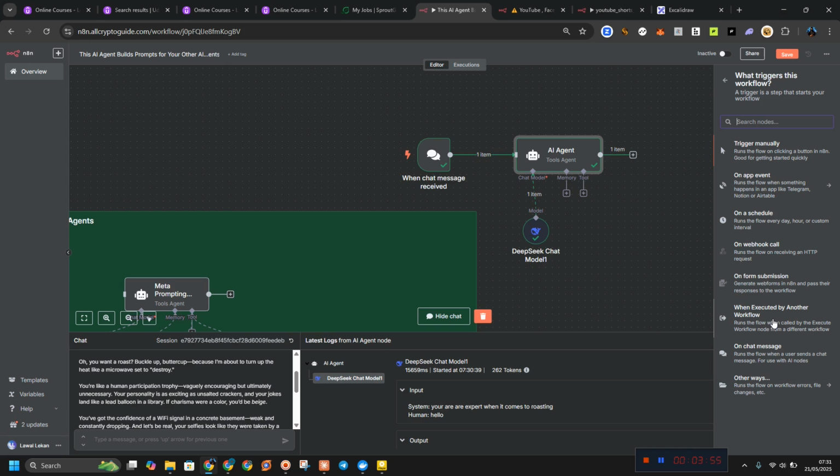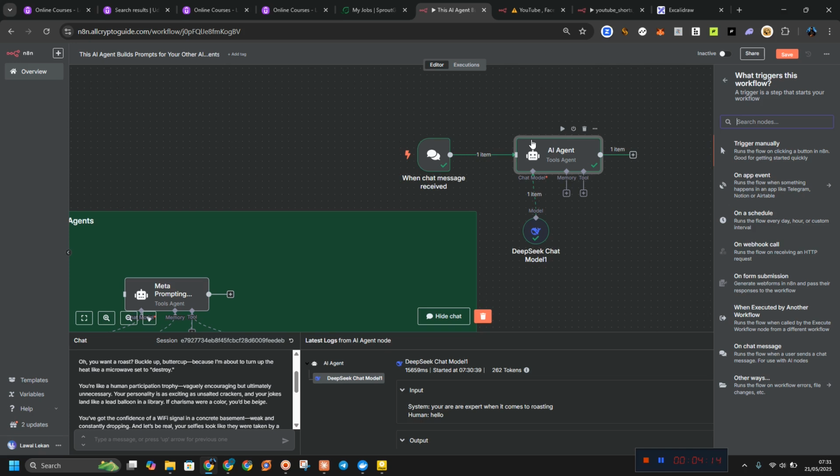That means if another workflow is running the workflow. We have on chat. So this is when you receive a message and it's going to prompt it. I can connect this to my Telegram account, and whenever I message it, it's going to return the reply to Telegram. That is where I can build a Telegram chatbot in this simple workflow.